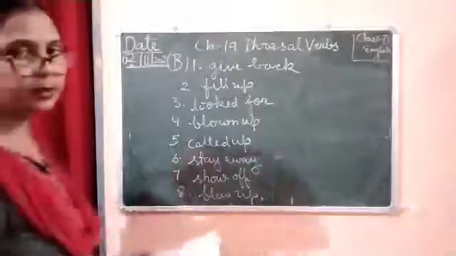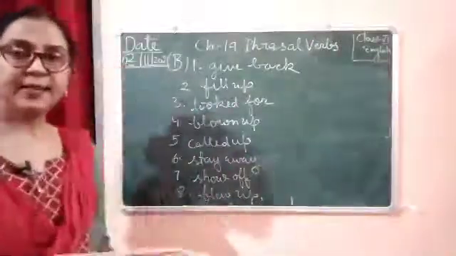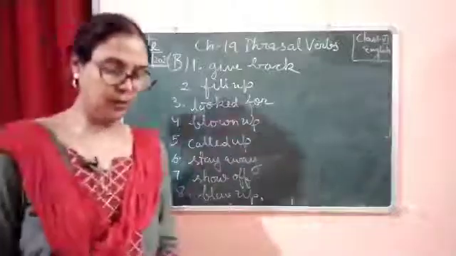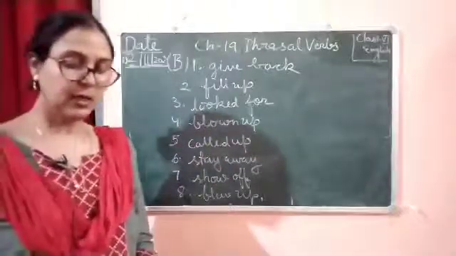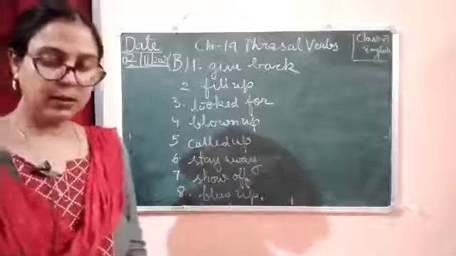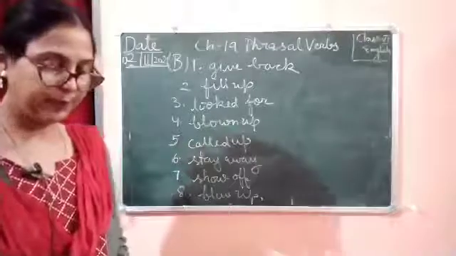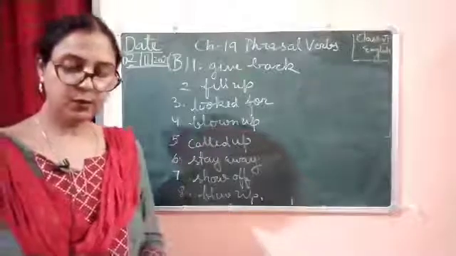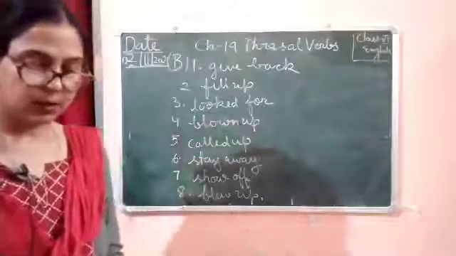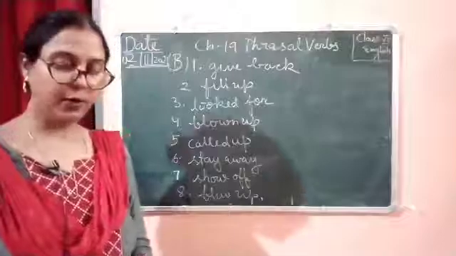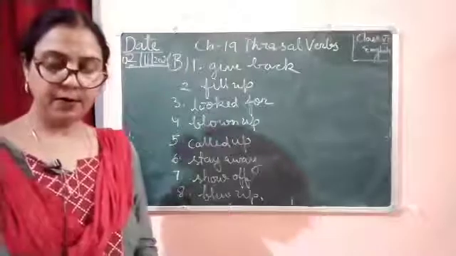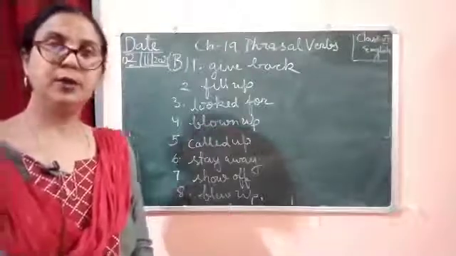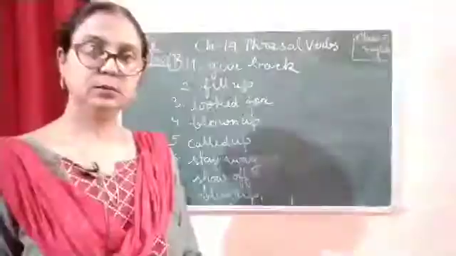So completed, children, and the sentence will be made like this. Rohit has to give back the novels to the librarian today. Now the driver stopped to fill up the fuel tank of the bus. Third, Kanika has looked for her wallet everywhere, but she hasn't found it.